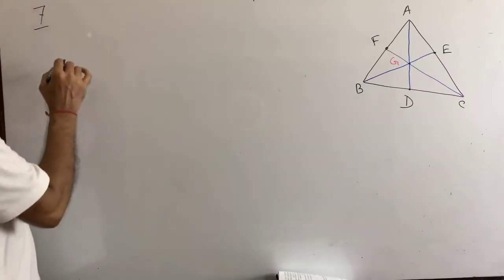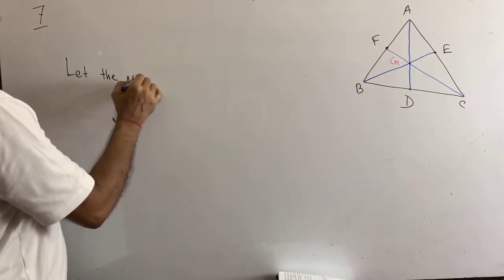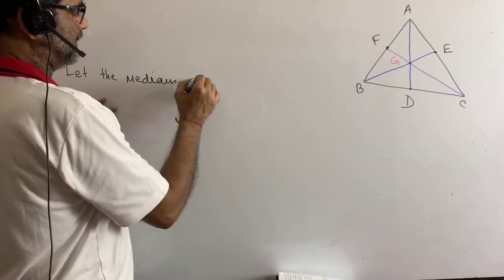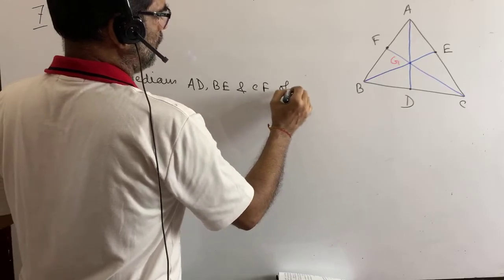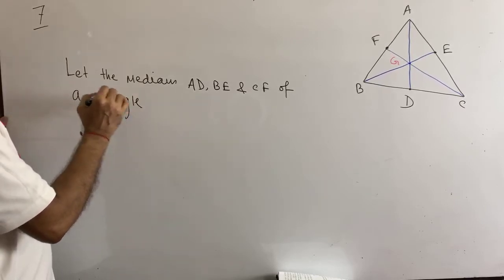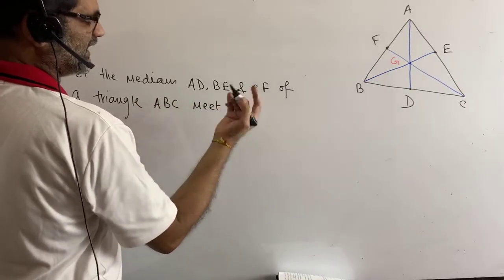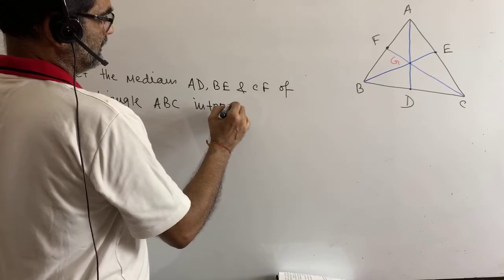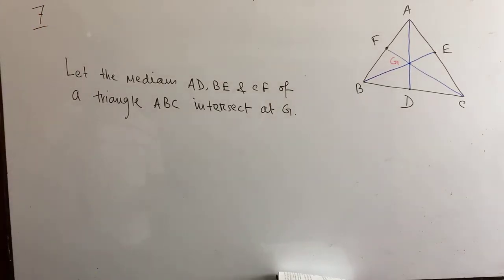Let in triangle, let the medians AD, BE and CF of a triangle ABC meet or intersect at Z. Write down intersect. Okay, it is required to prove that